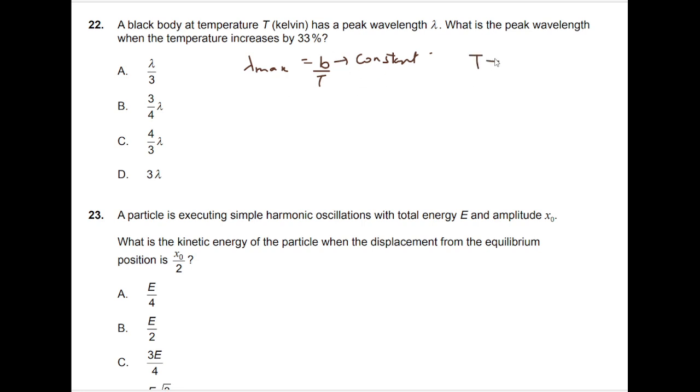Temperature increasing by 33% means approximately one third of this, so it becomes 4 by 3. So the temperature is now 4 by 3 T. If I have to calculate lambda maximum now, that would be constant over 4 by 3 T. If I modify this equation, it becomes 3B by 4T. So basically B by T is the actual Wien's displacement law, and the new value is 3/4 of it. The correct option would be B, 3/4 of lambda, because this equation is for lambda max.